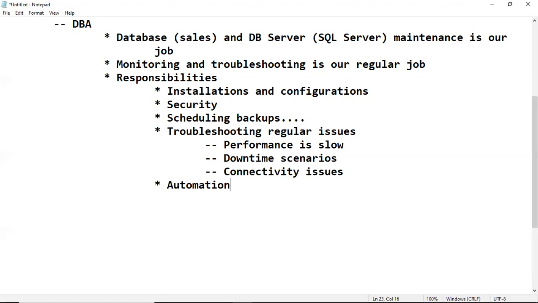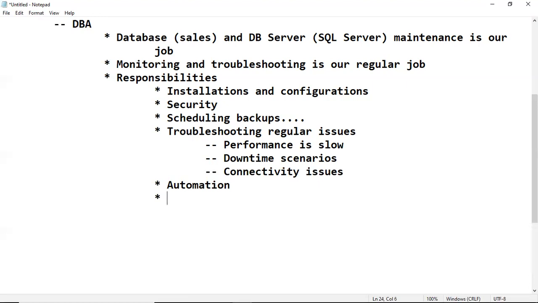Remember, commands are just one or two lines which we have to remember. If lengthy commands are there, no need to remember; we can store them in a file, copy and paste, and run. If they are one or two line commands, we just have to remember those. And we have to check whether all the automated features are working or not.